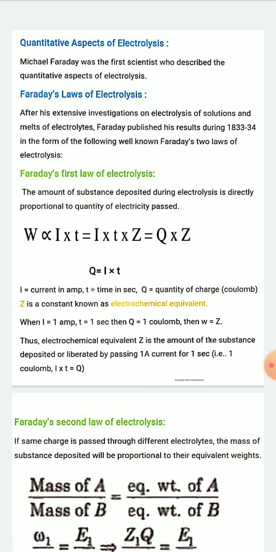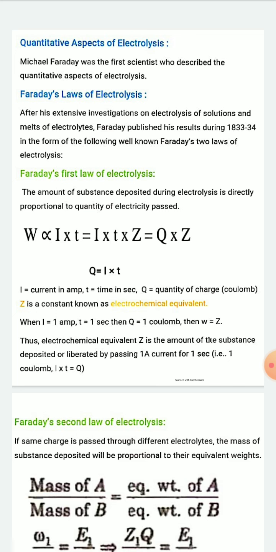I have seen that many topics in a chapter are excluded from the board exam syllabus. So you have to prepare yourself according to the reduced syllabus of all subjects, and I am also following the reduced syllabus.